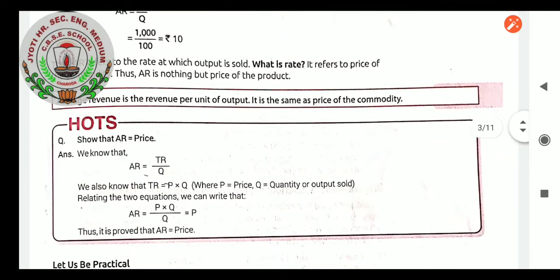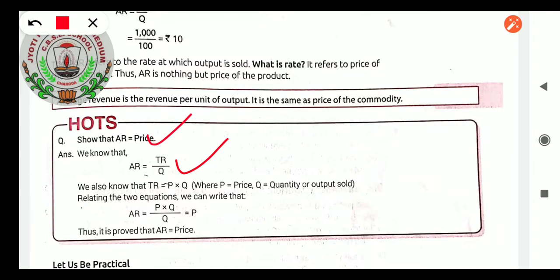Here one question is given: show that average revenue equals price. For that we can prove it. Average revenue is always equal to price. We know that average revenue equals total revenue by Q. We know the formula. We also know that TR equals P into Q. As we relate, AR equals price.